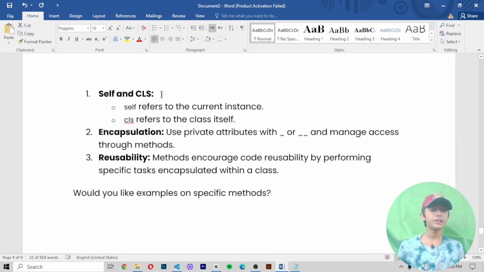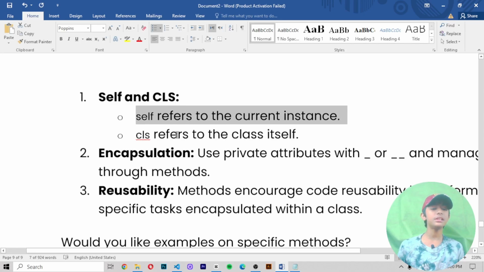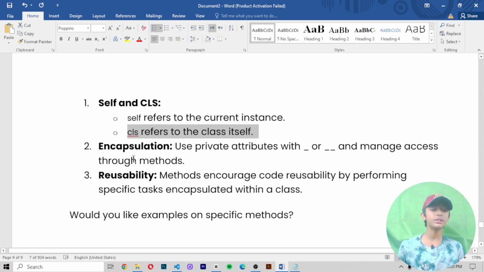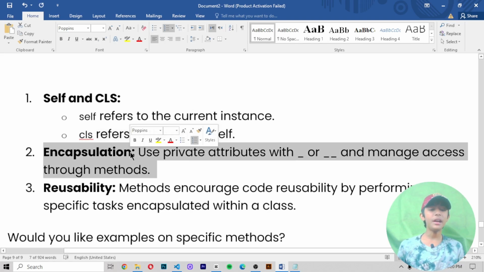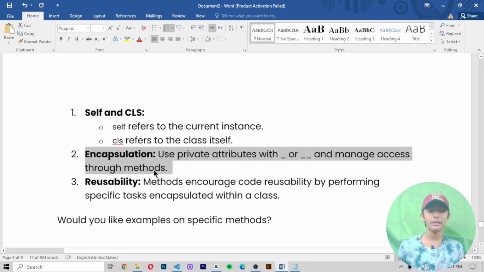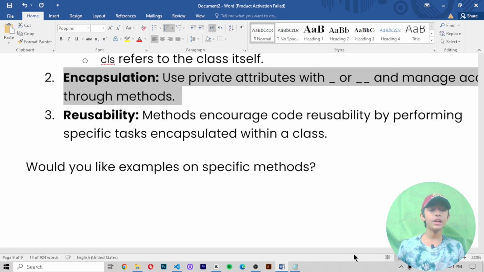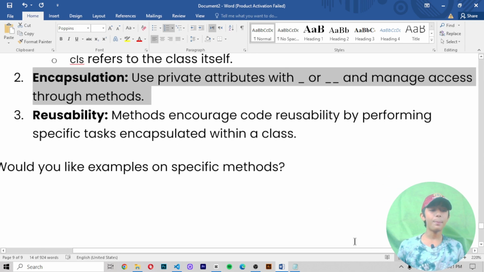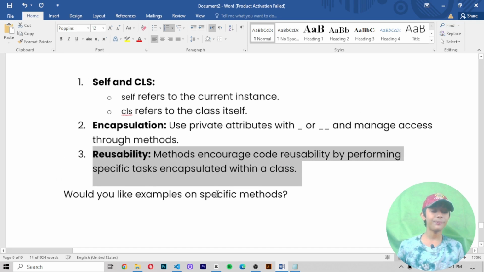Key points. First, self and cls. Self refers to the current instance and cls refers to the class itself. Number 2, encapsulation. It uses private attributes with an underscore or double underscore and manages access through the methods. Number 3, reusability. Methods encourage code reusability by performing specific tasks encapsulated within the class.